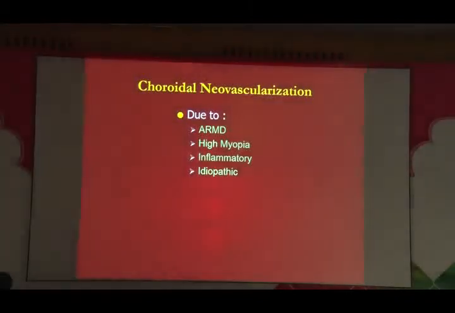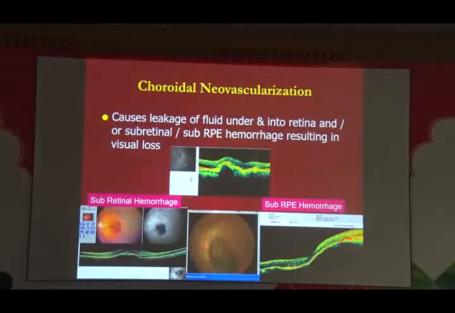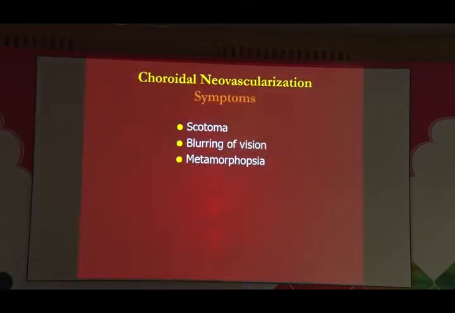The commonest causes are ARMD, high myopia, inflammatory, and idiopathic. The important thing, why it's important for us, is because basically this causes a leakage of fluid under or into the retina. And associated with that, it may have either subretinal or sub-RPE hemorrhage. All of these will contribute to the vision loss of the patient.